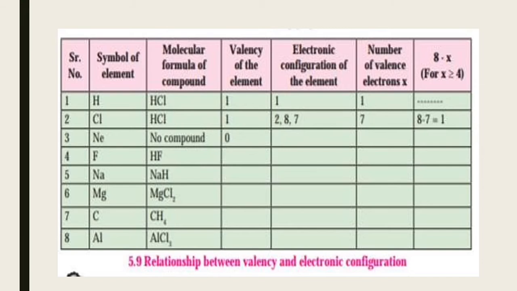So the number of valence electrons in chlorine is 7, that is x, and 8 minus 7 will be 1. So the relationship between valency and electronic configuration of elements in a compound can be calculated with the help of that table. We can solve other examples also with the help of the electronic configuration of an element.